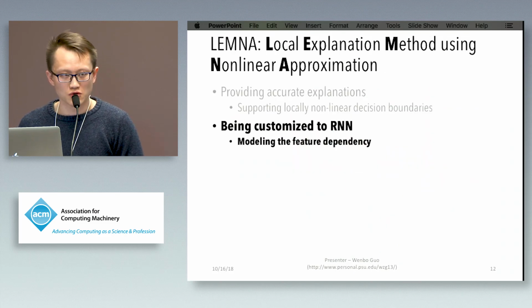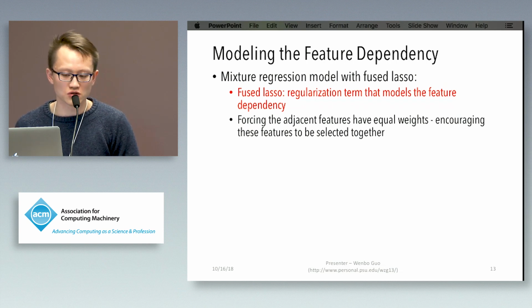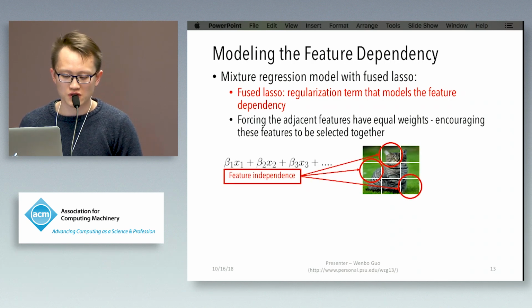Second, we want to customize our method for recurrent networks. More specifically, we want to model the feature dependence. To do this, we integrate a special regularization term into the mixture model, which is called fused lasso. The fused lasso is designed to model the feature dependence I mentioned before. So with fused lasso, instead of selecting individual features, we can select a bunch of features or a group of features as the important features.